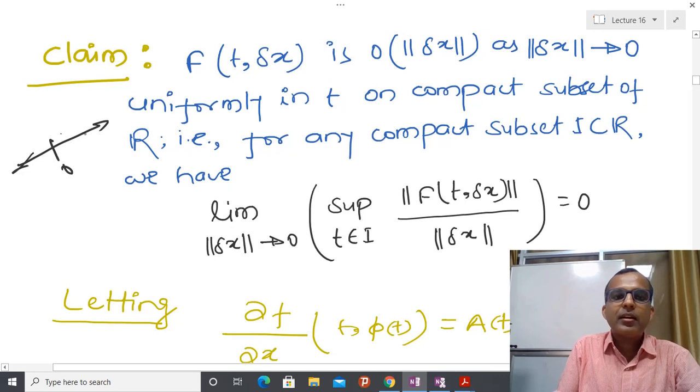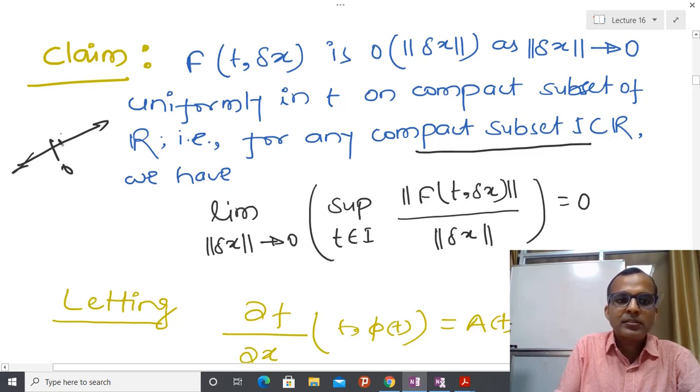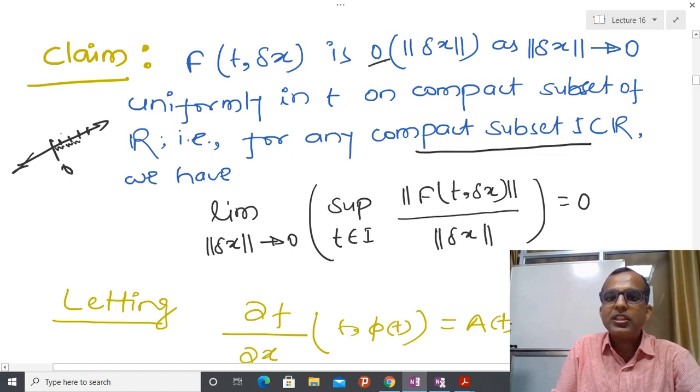It means that because time is the argument here, I can say that time is varying anywhere from here to here. But the actual meaning of the compact subset of I belonging to R is that it might be possible, suppose you are simulating your system using some kind of computer, that I have some jump at this particular time. So due to that reason, even if you consider this compact interval, after that you can consider another compact interval, and after that a third compact interval, and this result remains the same. This is called the small o notion. Here is the norm of delta x,